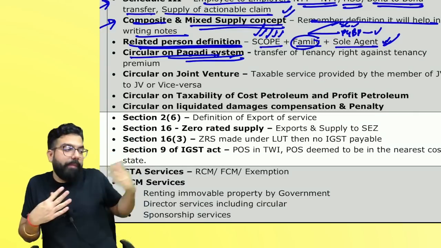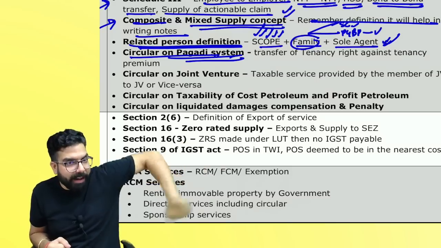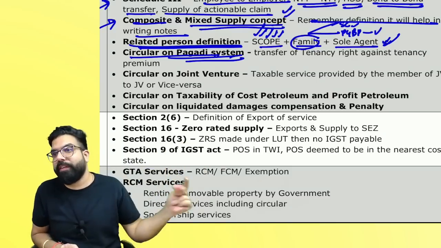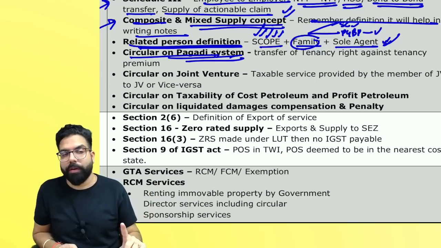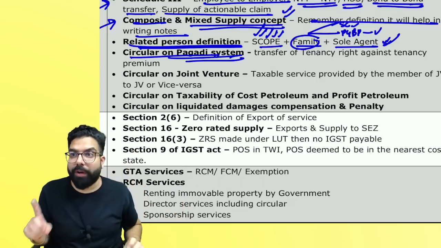People, when I am giving transfer of tenancy right against tenancy premium, what is it, everyone? Pagdi system. Remember, if given for residential property, it will be exempt. But for commercial property, it will be taxable. Please don't forget it. Can I go ahead?